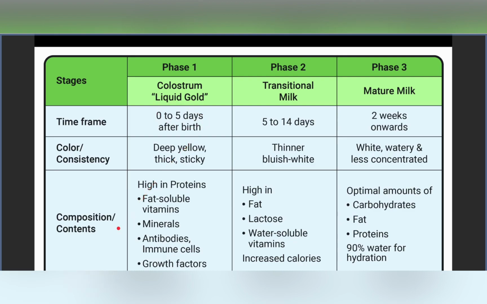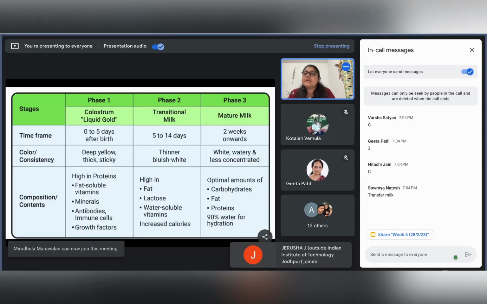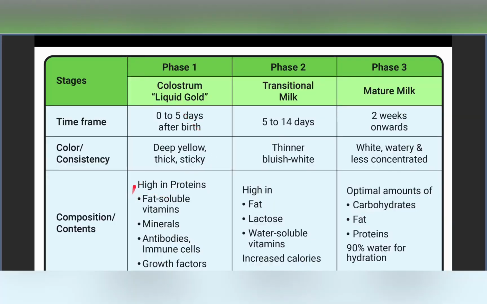If we consider the composition of colostrum, it is high in proteins. The first milk which is being given to the baby is high in proteins, and it also has fat soluble vitamins, minerals, antibodies, immune cells, and different growth factors. So the first milk that we are giving to the baby comprises most of the nutrients that the baby requires from the first moment.